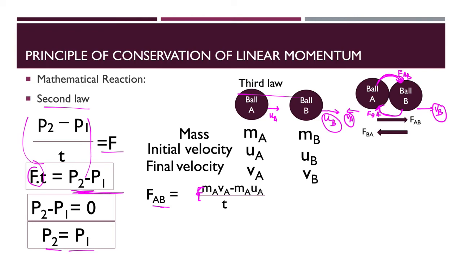For ball B it will be MBVB minus MBUB, that is mass into final velocity minus mass into initial velocity.